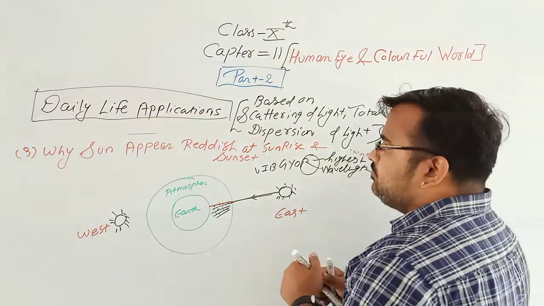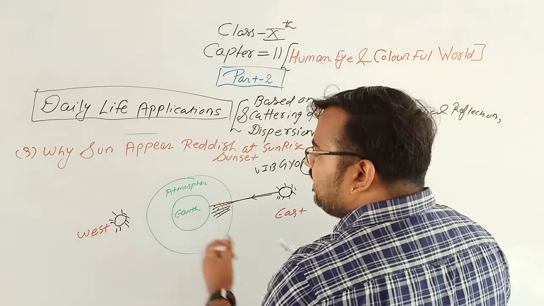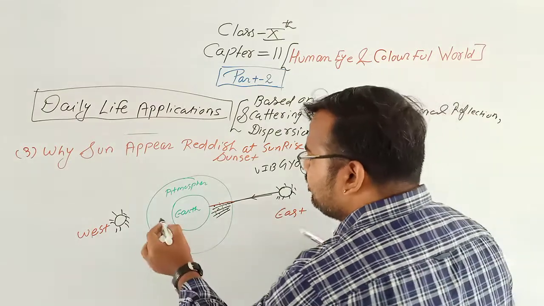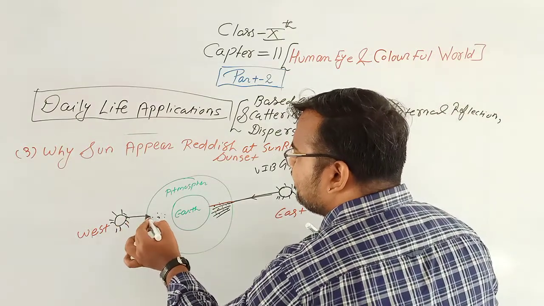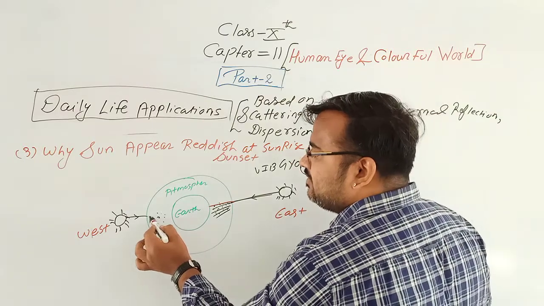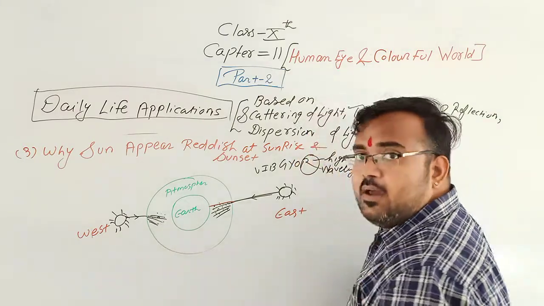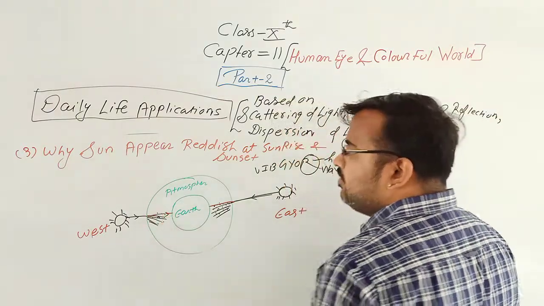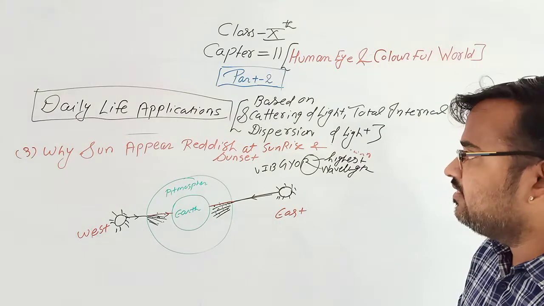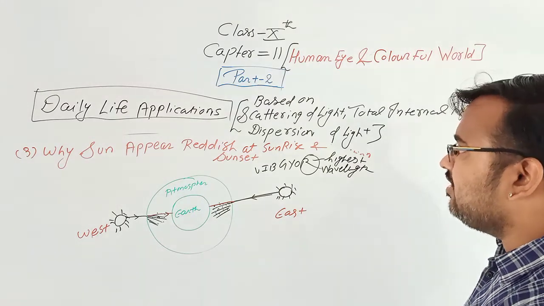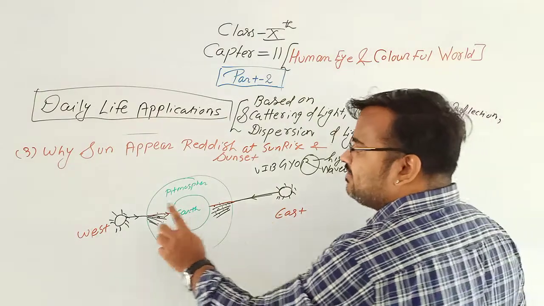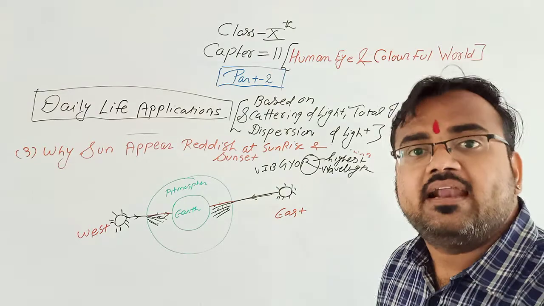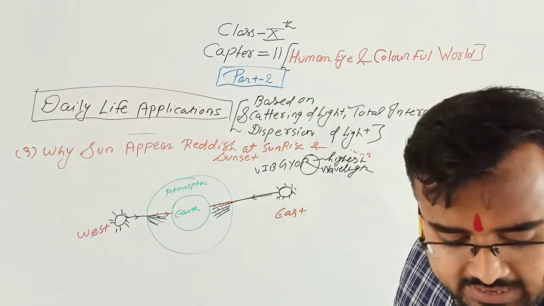Okay, and here at the west, the same phenomenon is followed. When the white light is coming, dust particles are present here. When the sun rays come in this direction, after striking with dust particles, all the light rays are scattered. But only red light can transfer towards the earth, because it has the highest wavelength. Therefore, at the time of sunrise and sunset, the sun appears red in color. Clear?